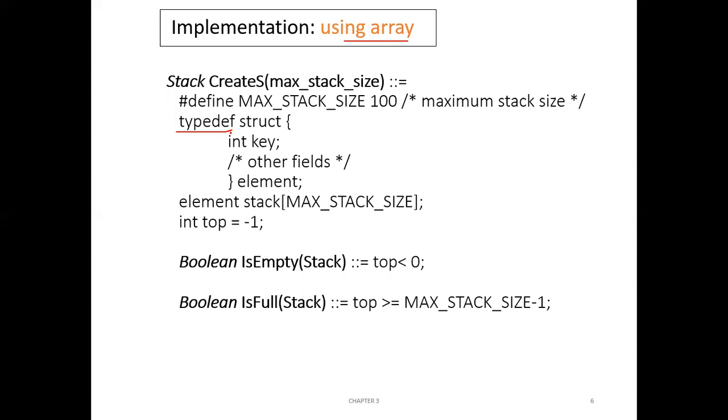Let me explain with this example. Here we are creating a structure. Normally to create a structure, we write structure followed by the name of the structure. Say the name of the structure is ABC.